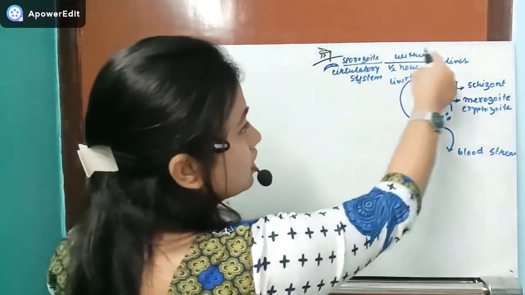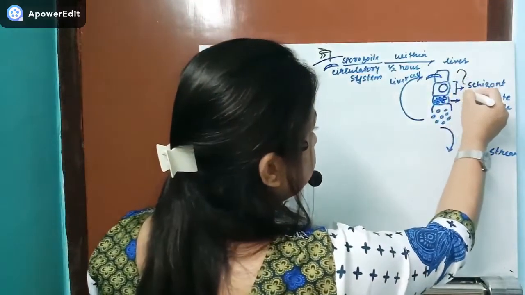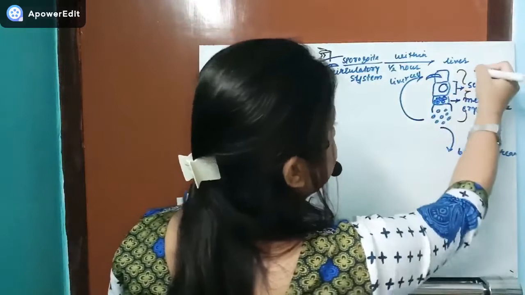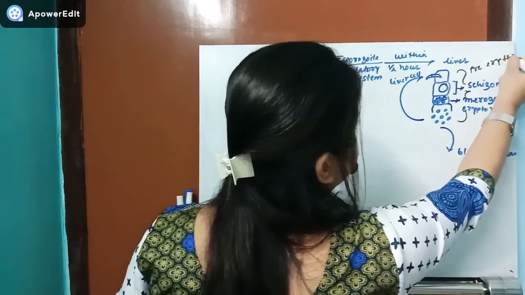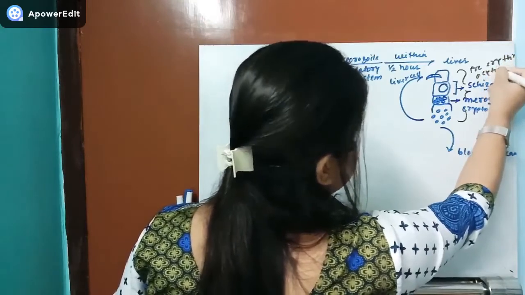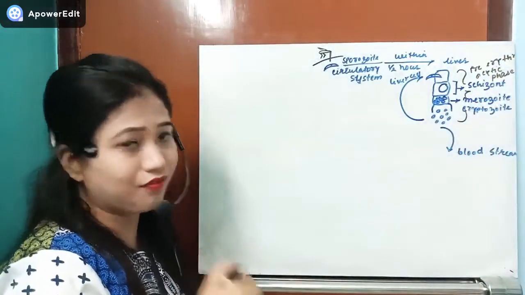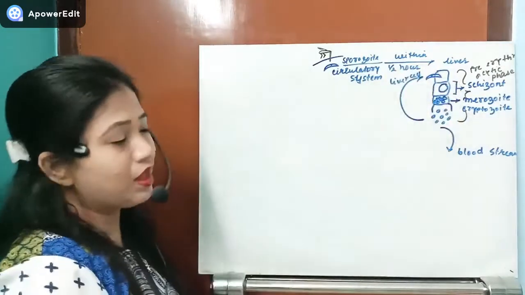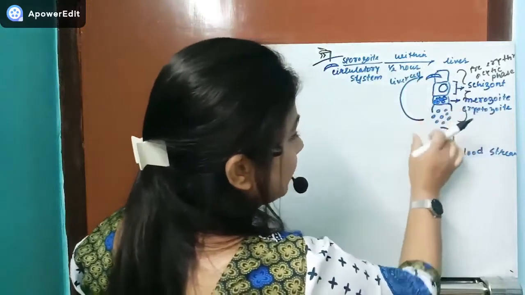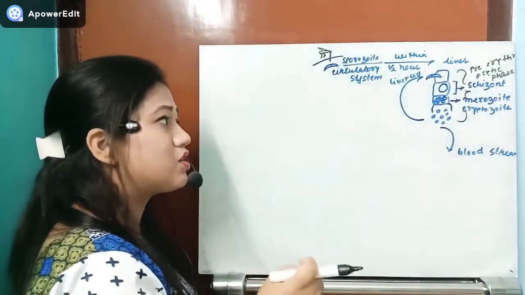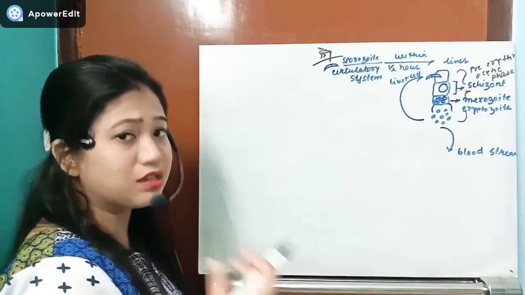See, what are those stages? Whenever the sporozoite enters inside the liver cell, the hepatocyte, this phase is known as the pre-erythrocytic phase. It completes its pre-erythrocytic phase inside the liver, and whenever this liver cell bursts, it enters a new liver cell to continue the division or increase the number.